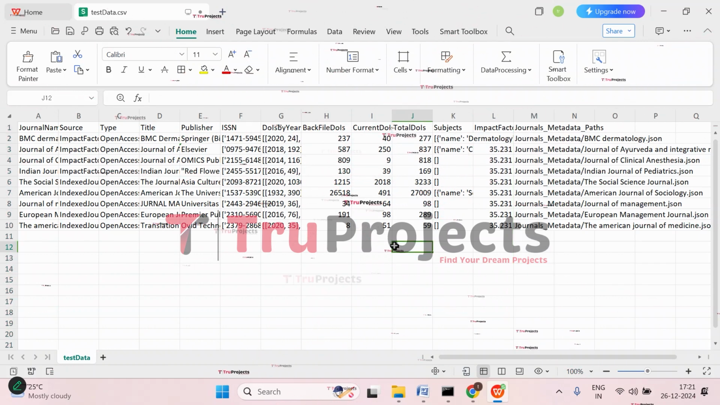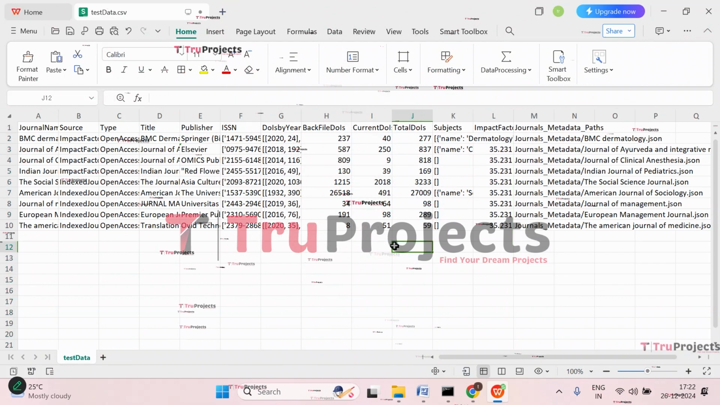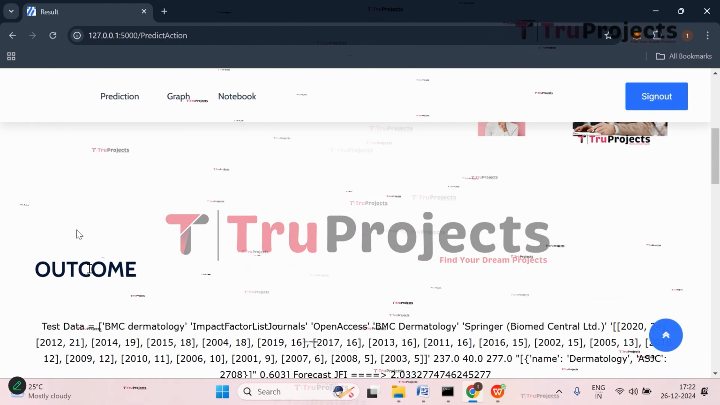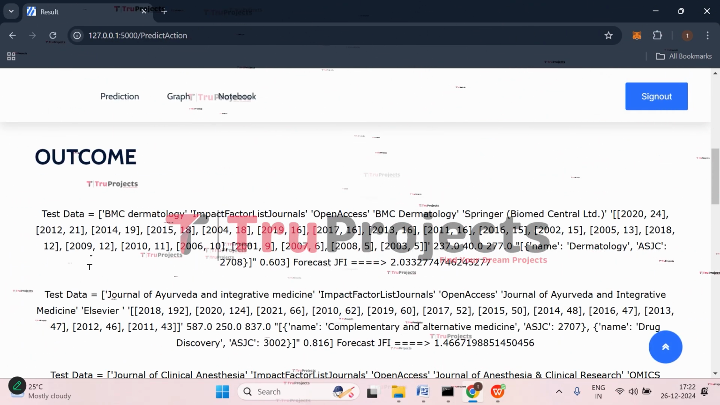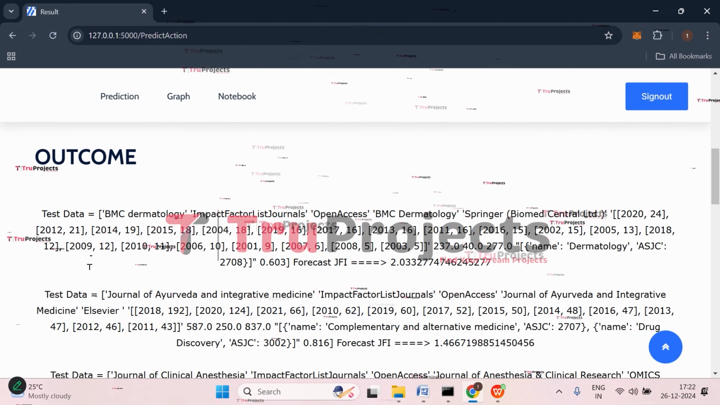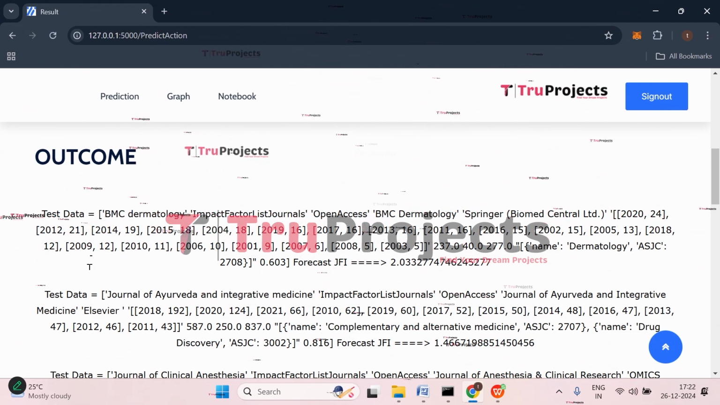So this is about the factors. Now let's get back to the application. Click on upload. And here the given data will be pre-processed at the backend and then it will be fed to the trained model. Then we will be getting the prediction accuracy. So here we got the predictions.